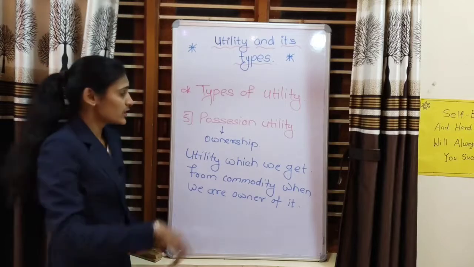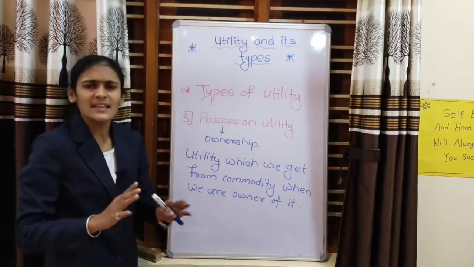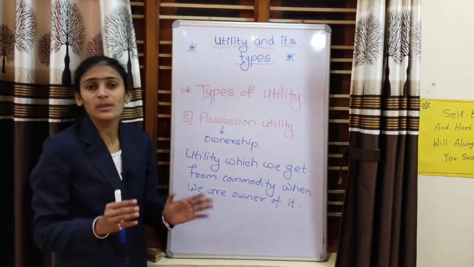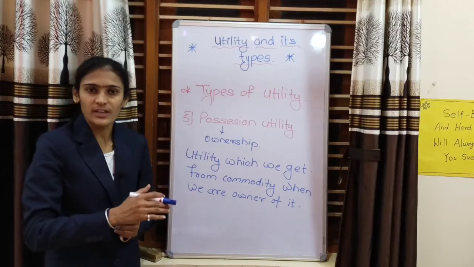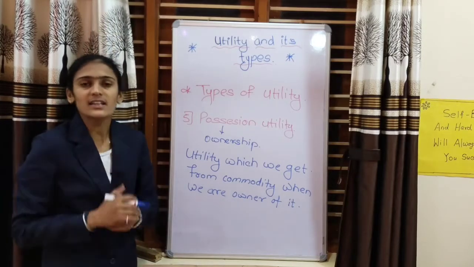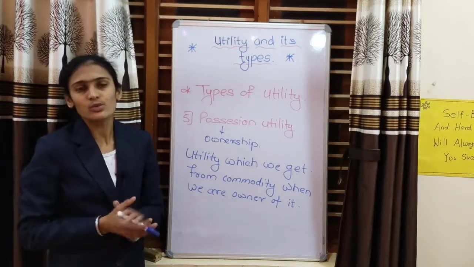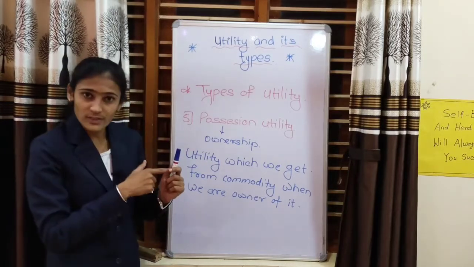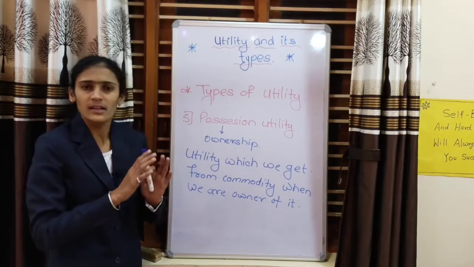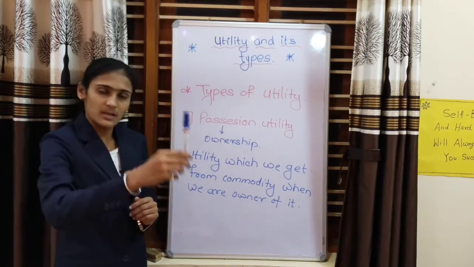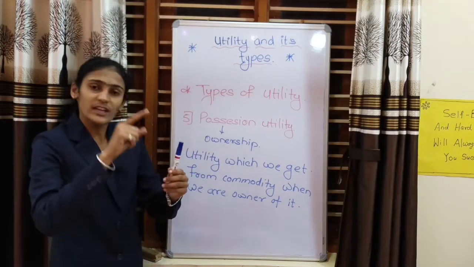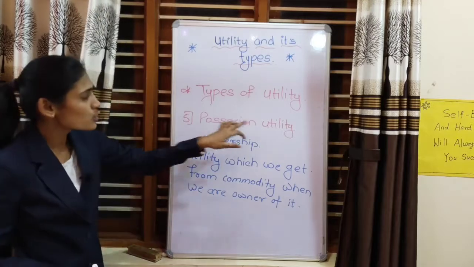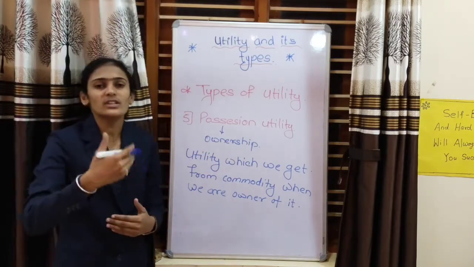The fifth type of utility is possession utility. The basic meaning of possession is ownership. Hence the utility which we get from a product when we are the owner of it is different from the utility which we get when someone else is the owner of that product. For example, this marker: when I am the owner of this marker, my satisfaction from it is one thing. But when I transfer this marker to another person, and he or she is the owner of it, my satisfaction is different. Hence possession utility changes according to the change in ownership.